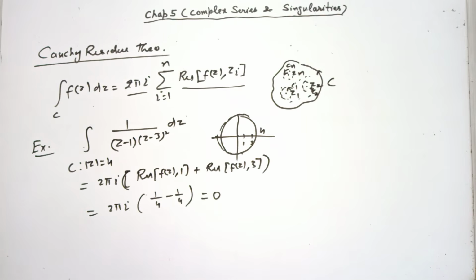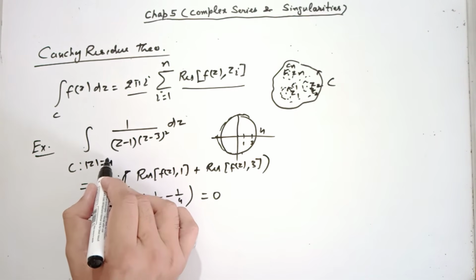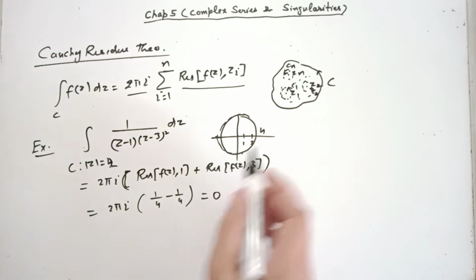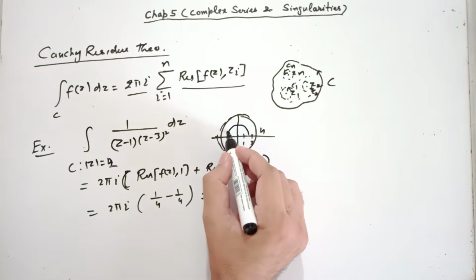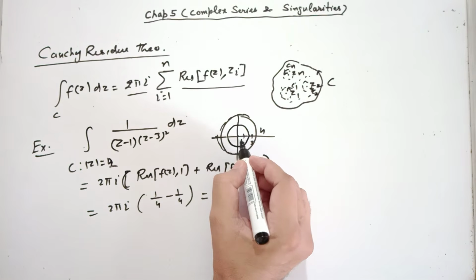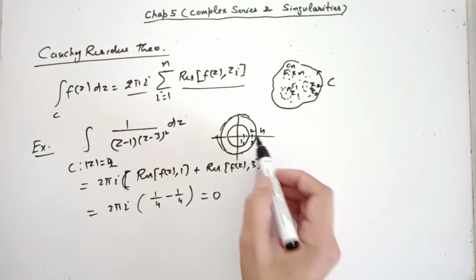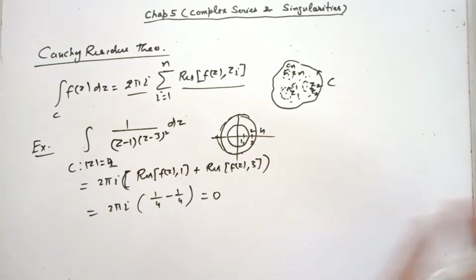Okay. So this way you can apply Cauchy residue theorem. One more thing, what if this circle is mod z equal to 2? In this case, what is the answer of this integral? This circle of radius 2. This time the singularity 1 is inside this, 3 is outside this circle, isn't it?